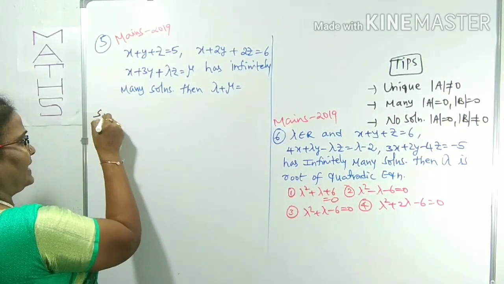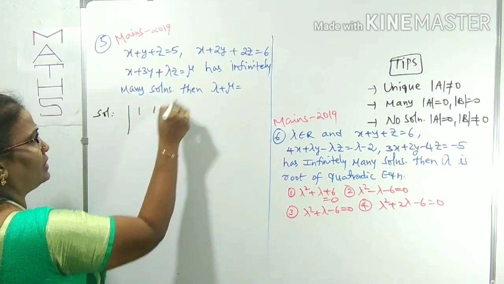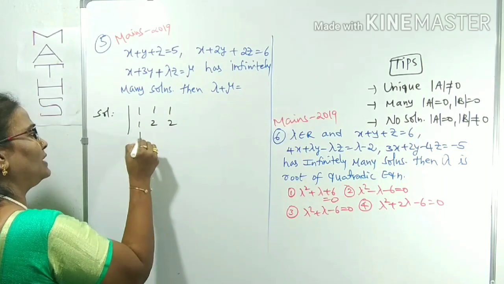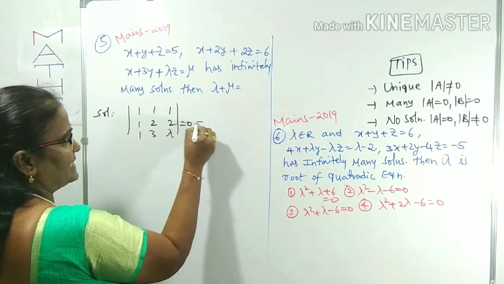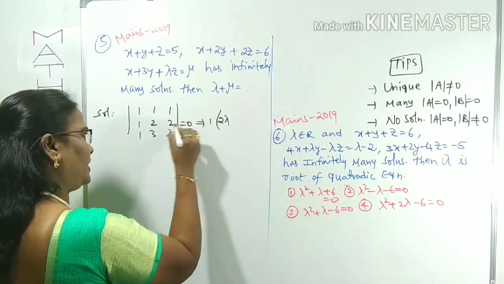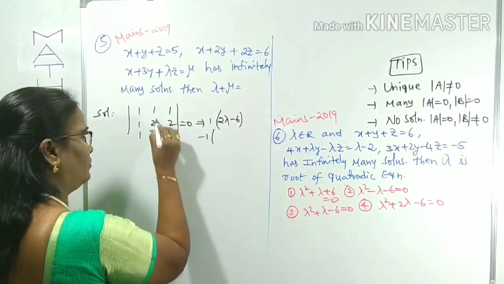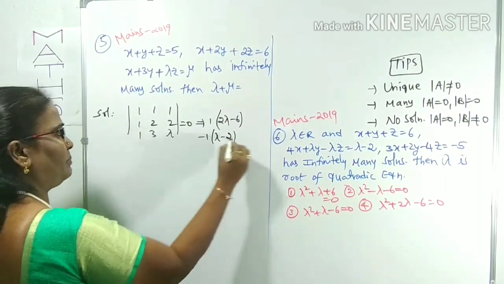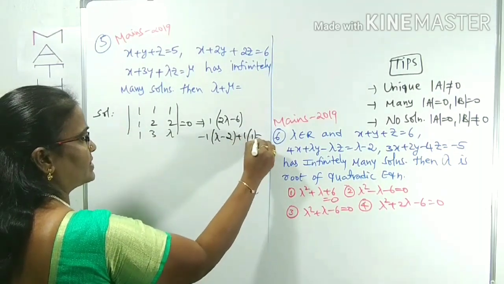As usual, det A is 0. Det A means the determinant of 1, 1, 1, 1, 2, 2, 1, 2, 2, 1, 3, lambda equals 0. By this expansion: 1 of 2 lambda minus 6, minus 1 of lambda minus 2, plus 1 of 3 minus 2, equals 0.